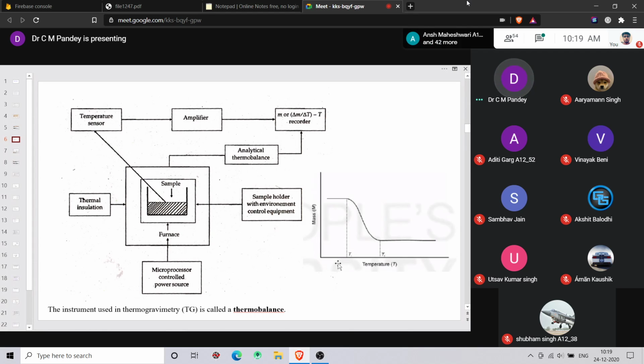If you set 20 degrees centigrade per minute, the temperature goes 40, 60, 80, 100, every 2 minutes. So this microprocessor controlled power source provides a linear increase in temperature to the sample. Clear to all of you? Yes?